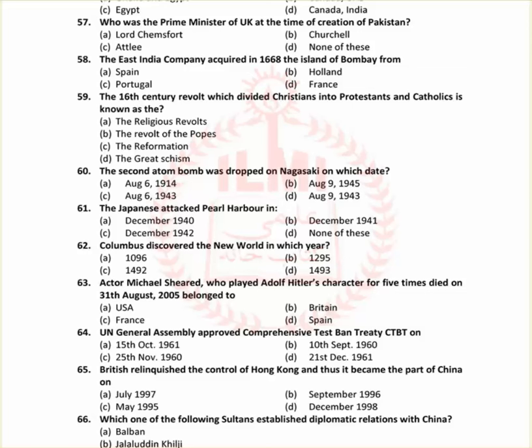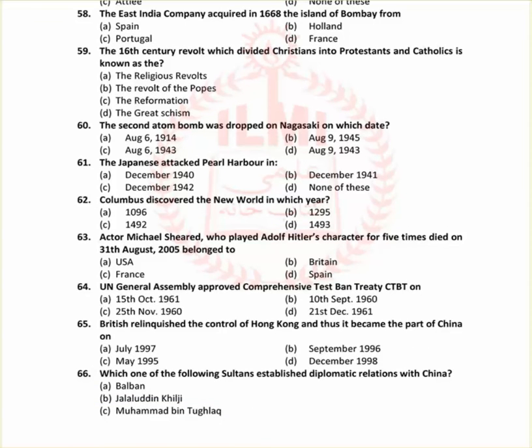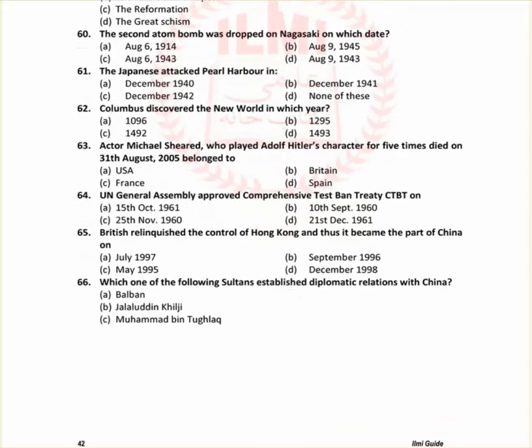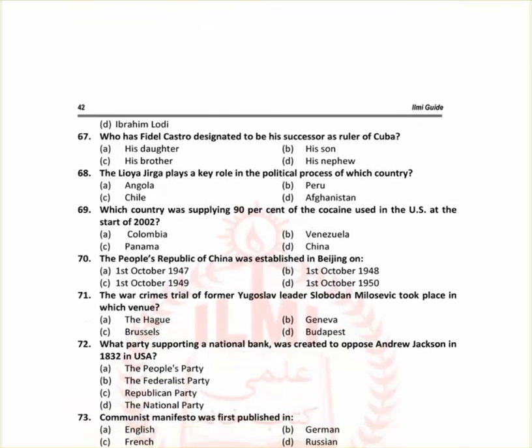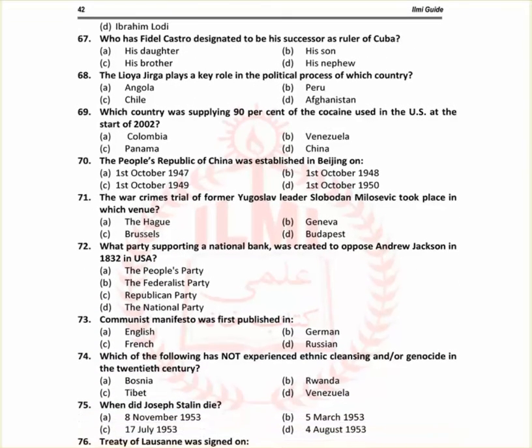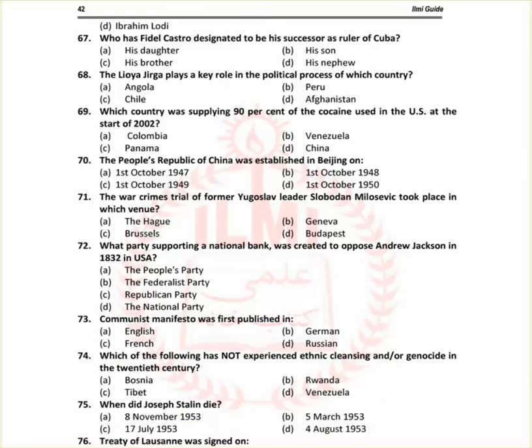Which one of the following sultans established diplomatic relations with China? So, Muhammad bin Tughlaq. 66 का C option है. Muhammad bin Tughlaq established diplomatic relations with China. Who was Fidel Castro designated as his successor as ruler of Cuba? So, his brother. C option.